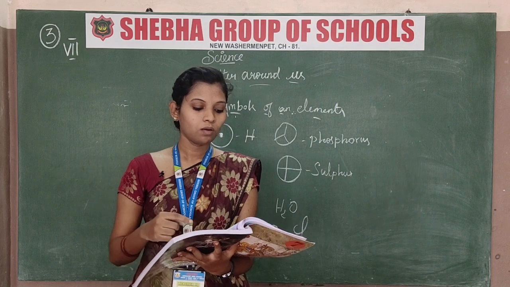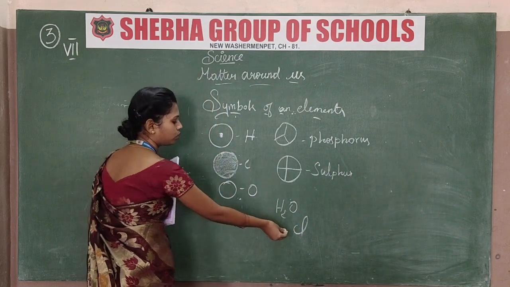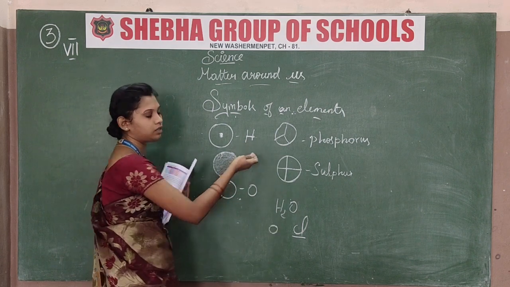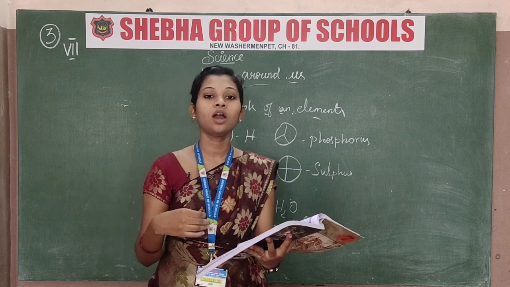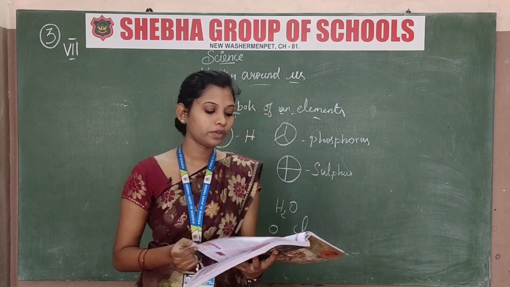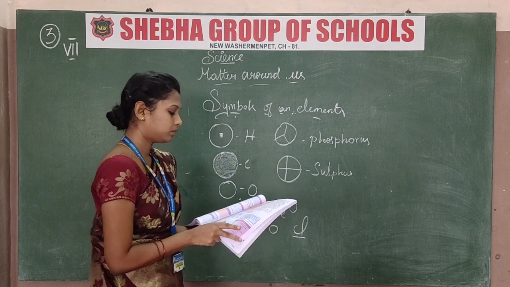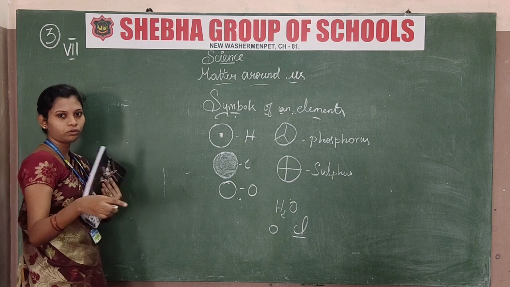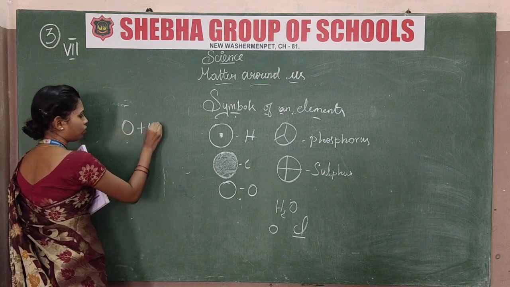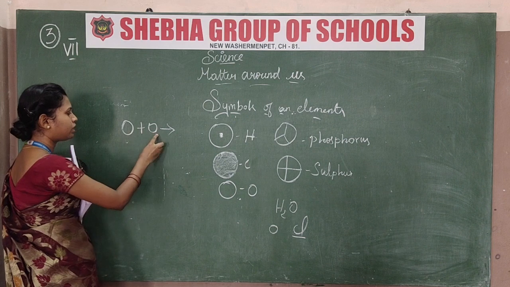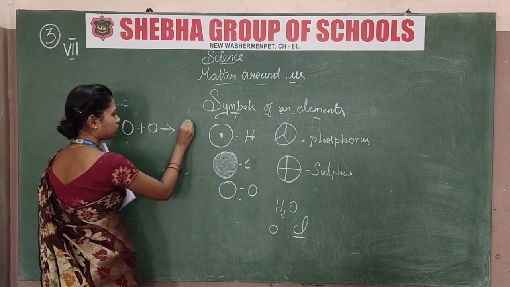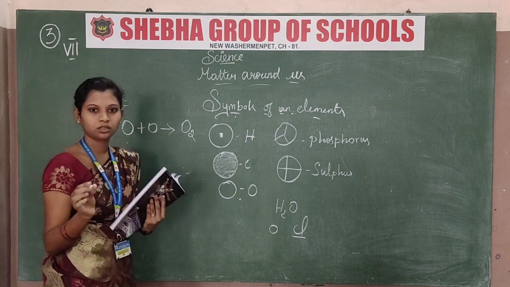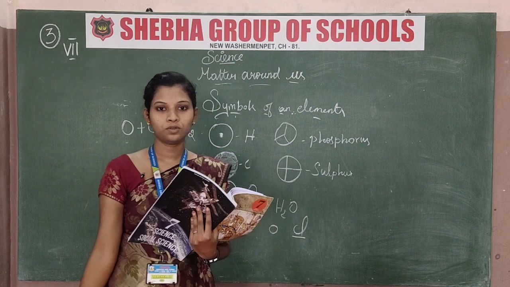Then what is the formula? Now I told you, chlorine means Cl, oxygen means O, and hydrogen means H. These are the formulas which we use. Then how do you form a formula? By using problems like that. Just see, I already told you before, O plus O. What is this? O plus O means we have to add this, then we get O2. O plus O means O2. This is the way we use it.